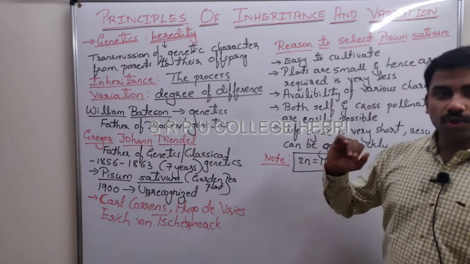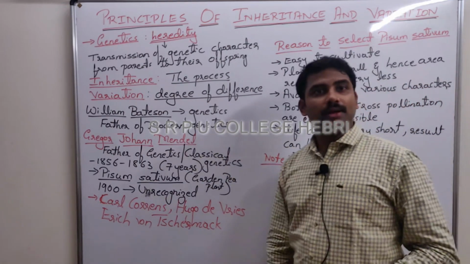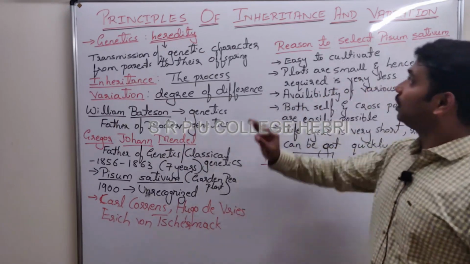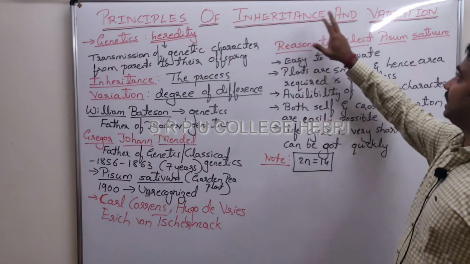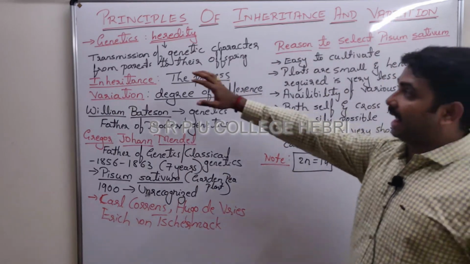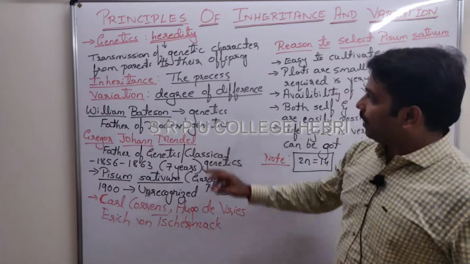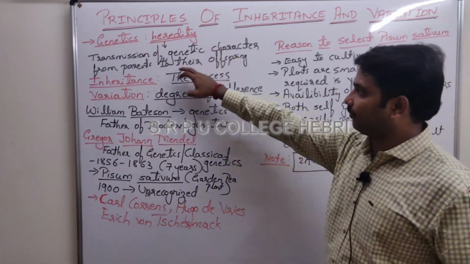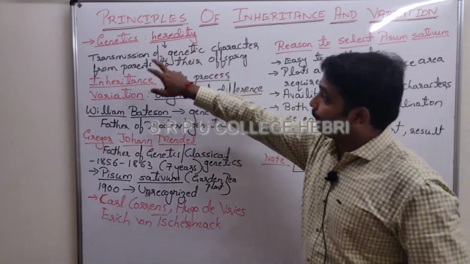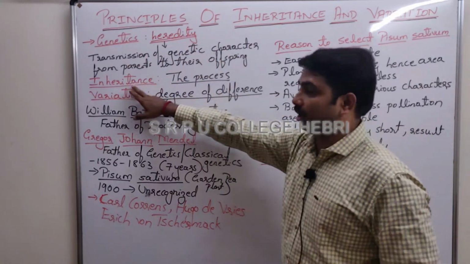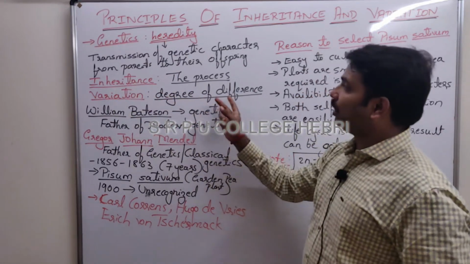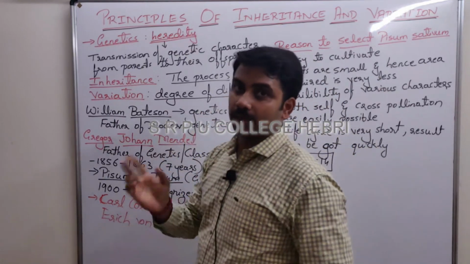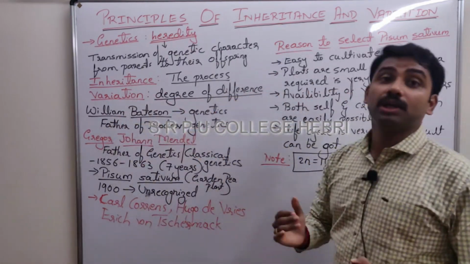Is that clear? So for the next 9 to 9.5 hours, throughout, don't get diverted in between. We are just focusing on what is the principle behind inheritance and variation under the branch of biology called genetics, where heredity means transmission of genetic character from parents to their offspring. The process involved in the transmission we call inheritance, and the degree of difference found in the genetic character between parents and offspring, between siblings, is called what? Variation.